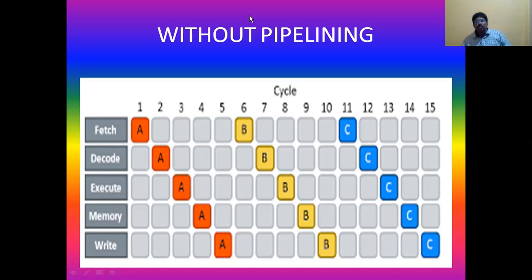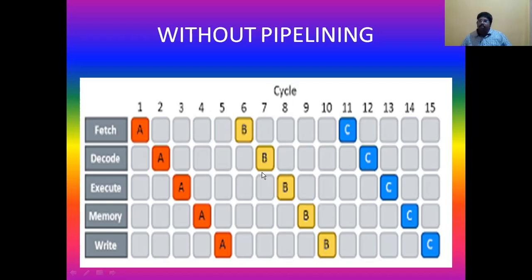It is sitting idle without performing any work in the third, fourth, fifth, and sixth clock cycles. That means it is sitting idle for 4 clock cycles and performs the work again only at the 7th clock cycle. Similarly, if you observe the execution unit, it is not doing any work in the first 2 clock cycles, it performs the work in the third clock cycle only, and after executing it is sitting idle for 4 clock cycles, isn't it? Similarly, the memory unit and write unit.